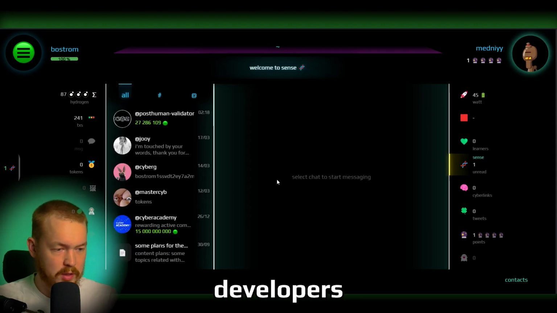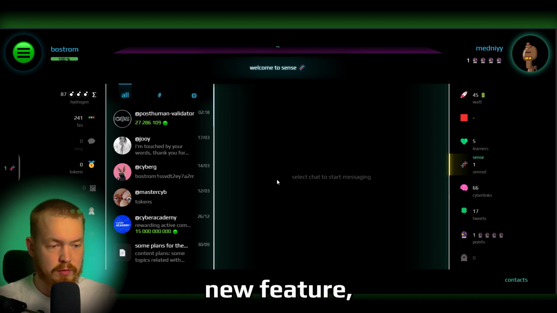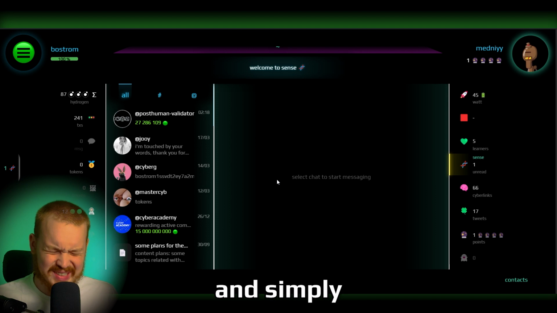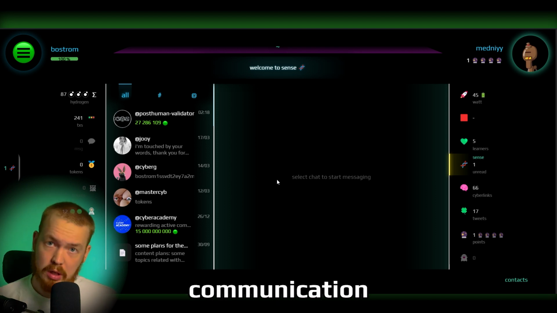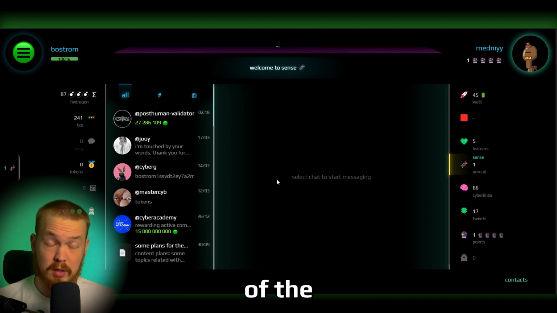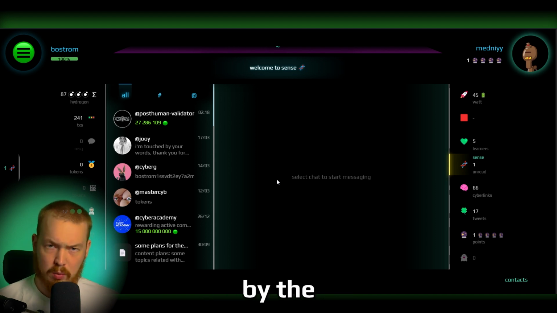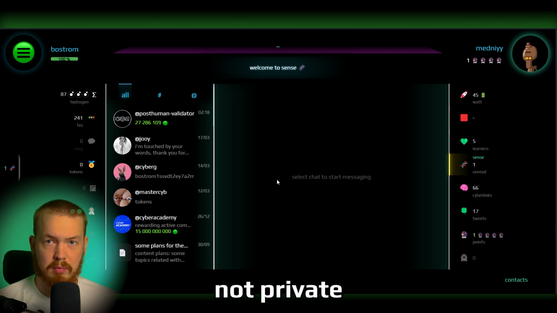So recently, developers of cyb.ai deployed a new feature which is called Sense. Generally, very briefly and simply speaking, it's a communication layer on top of the knowledge graph. Basically, you could talk to other community members which are having citizenship. If you have a citizenship, you have your profile, you're able to communicate with others. And also, it's not only about chatting. By the way, it's not private messaging or something, it's a public messenger.